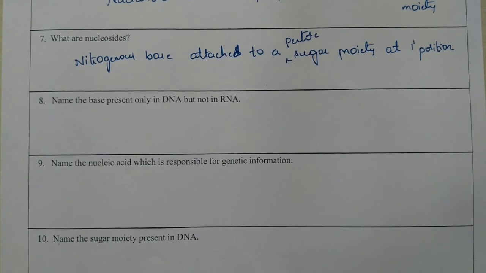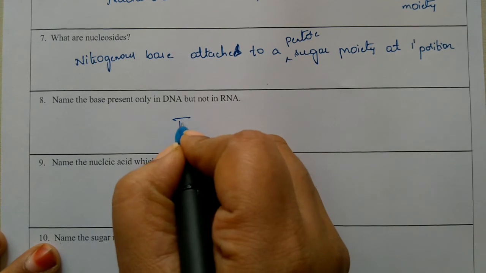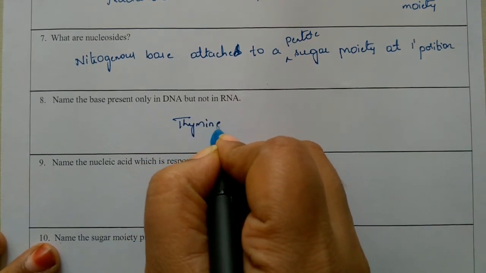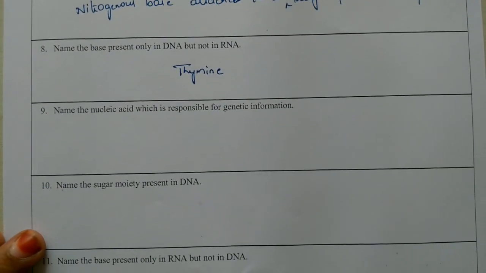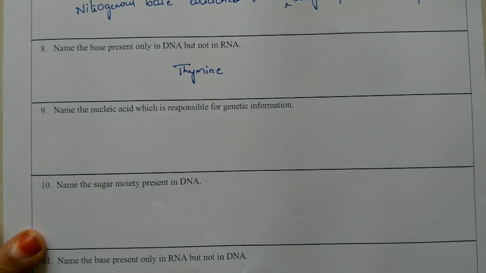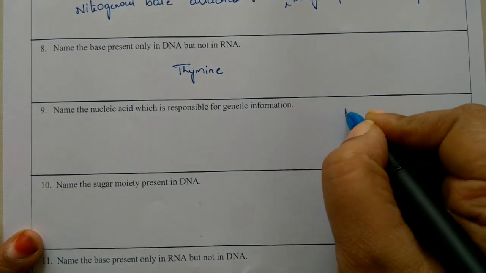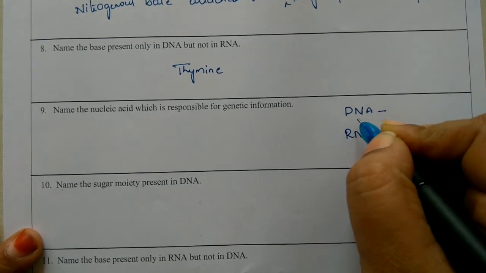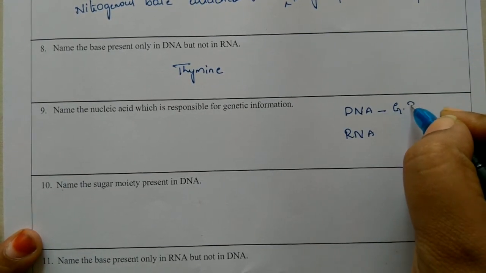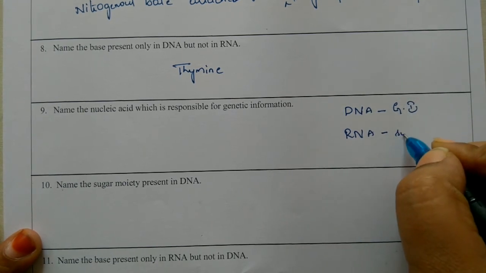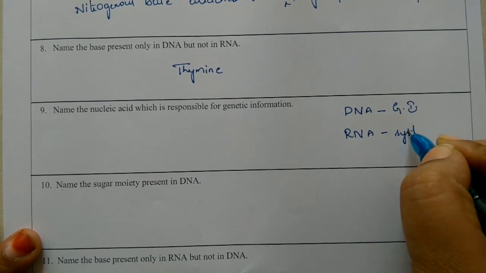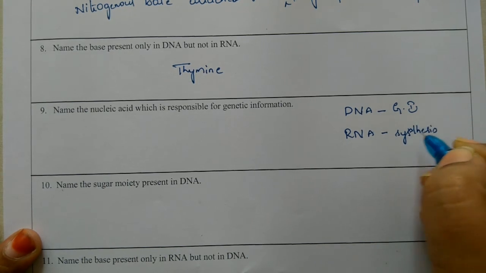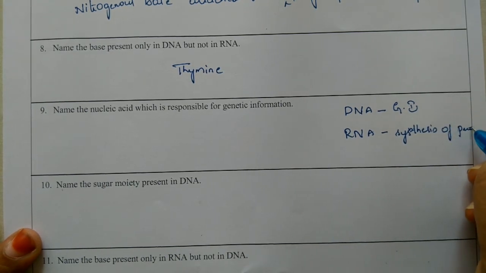It is present in DNA and not in RNA. That is thymine. Next, name the nucleic acid which is responsible for genetic information. We have two types of nucleic acid, DNA and RNA. Genetic information is based upon DNA. RNA is helpful in the synthesis of proteins.